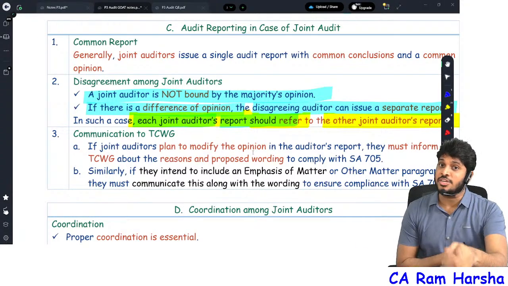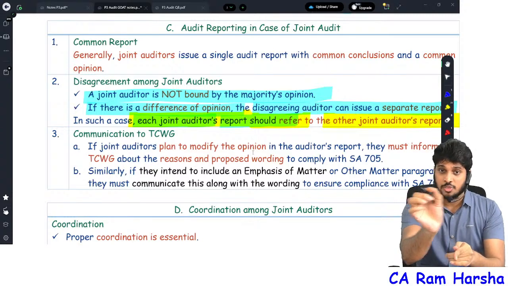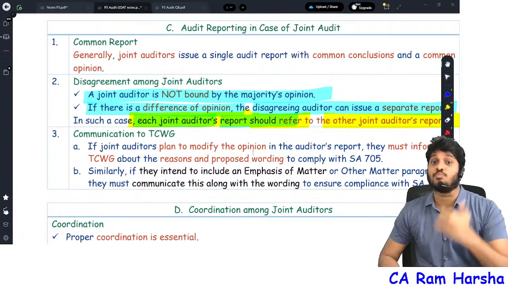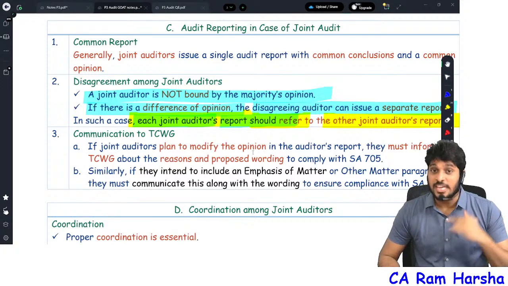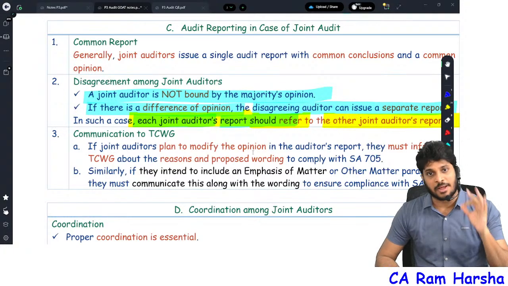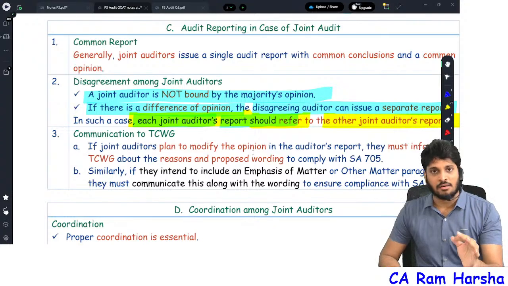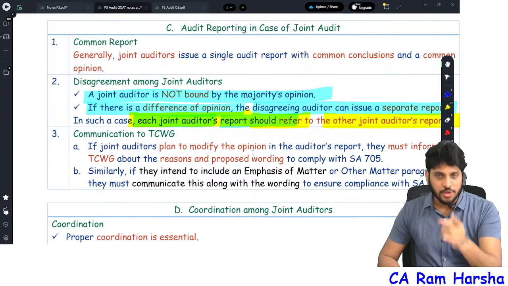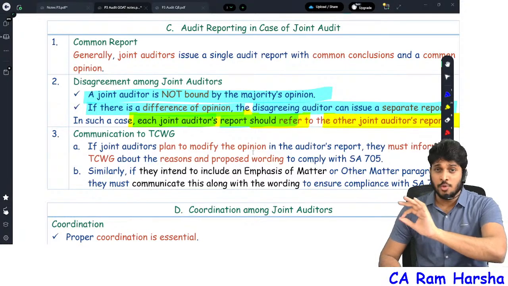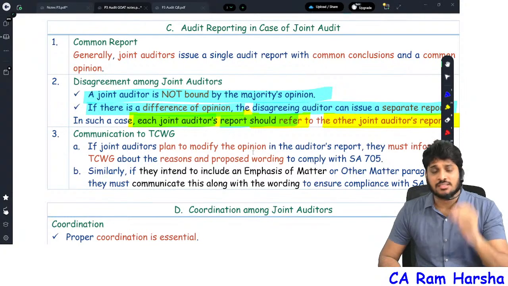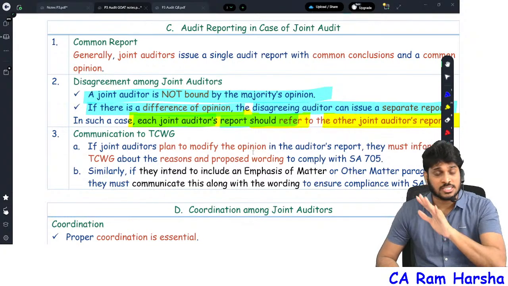By the way, I'm reminding you, if you feel it is fast, you have a speed reduction option. Playback speed you can reduce and you will get it more clearly. I am ensuring each and every word is clearly pronounced by me. Okay, it is your turn. I am doing extreme hard work. You reduce the speed and then listen. You will understand. You will get the point which you have never got the clarity. I bet the kind of clarity that you receive in this marathon is next level.